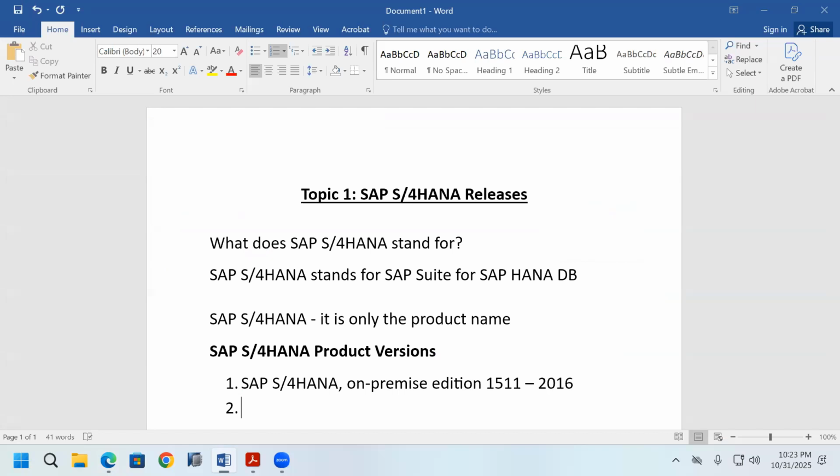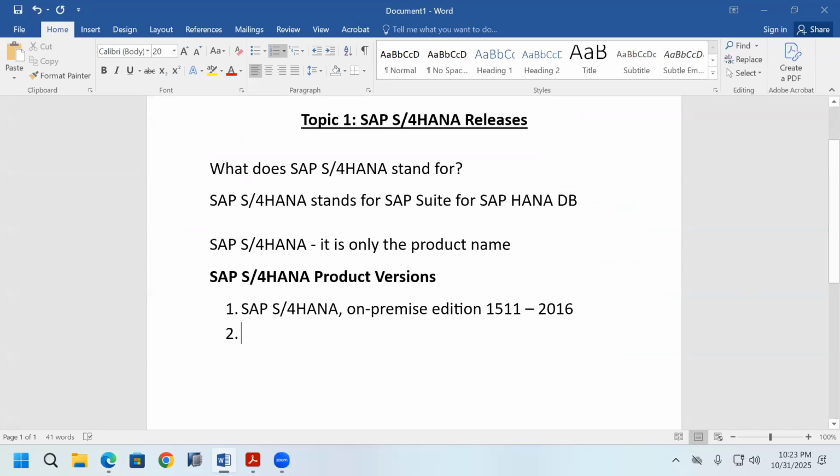That means the first product version in SAP S/4HANA they released in 2016. Before 2016, in 2015, in 2014, there is no SAP S/4HANA software. From 2016 onwards only, SAP S/4HANA software is available in the market. That is the first product version, SAP S/4HANA on-premise edition 1511.